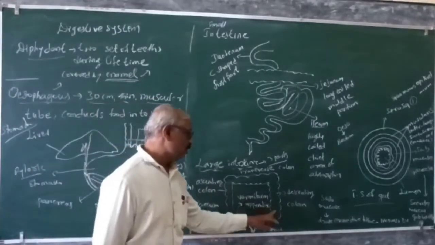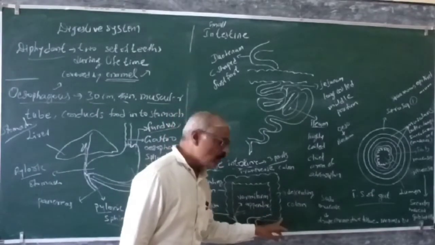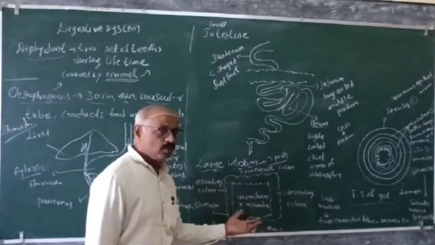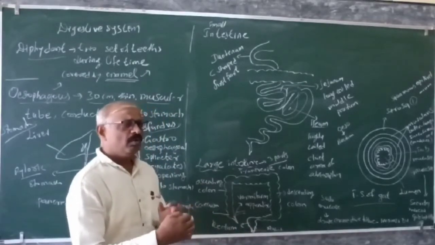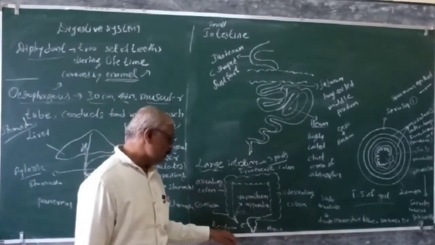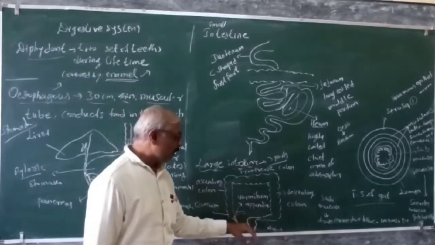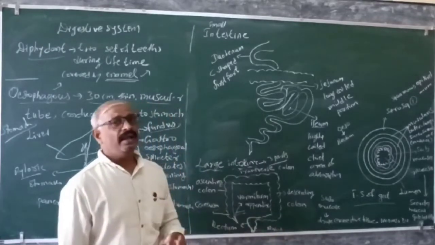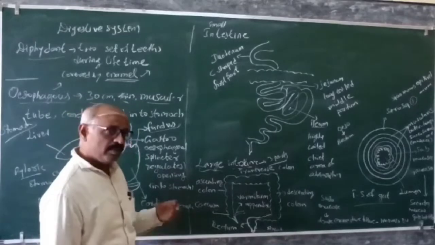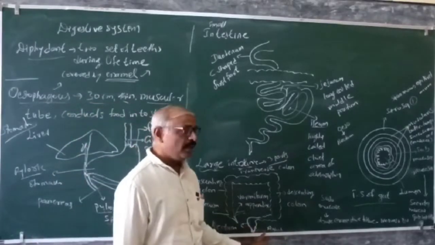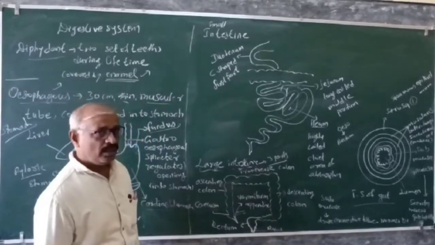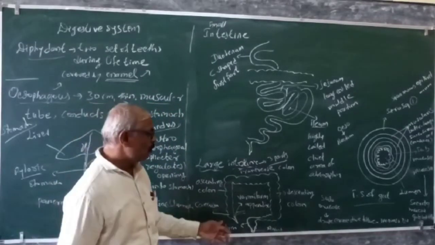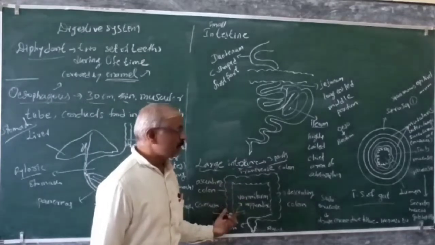The large intestine is going to be making a storage area, which is called the rectum, and later on it opens outside as the anus. The alimentary canal opens outside, and that is called the anus. Okay, so this is about the large intestine.